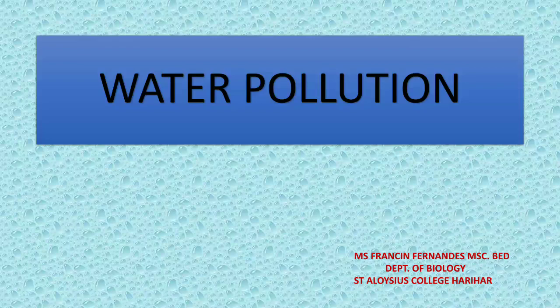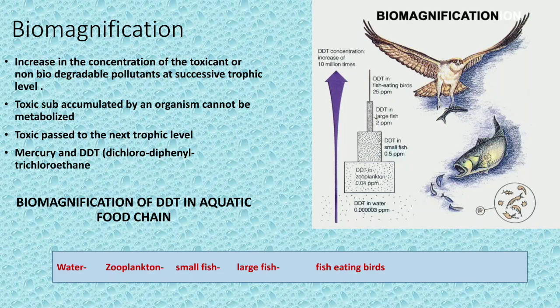About water pollution. In this topic, we are learning about some definitions as well as case studies. Definitions like biomagnification, eutrophication, their types, and thermal pollution. In the previous class we learned about the effects, causes, and control measures of noise as well as air pollution. So let us discuss further here.